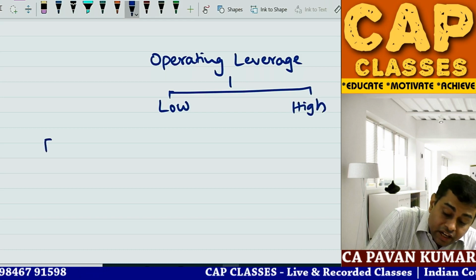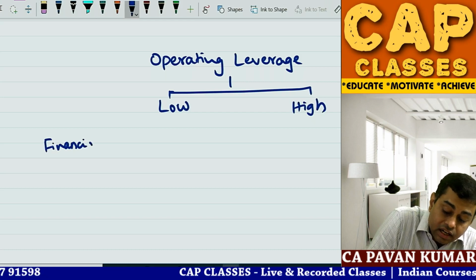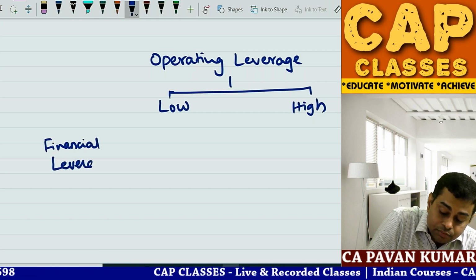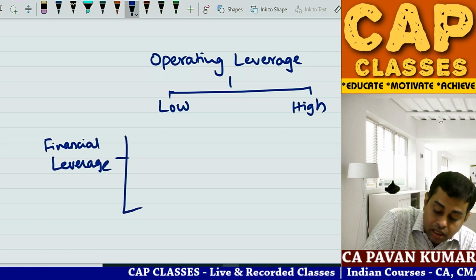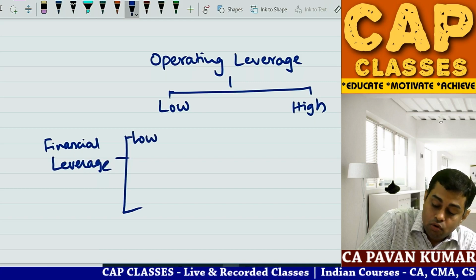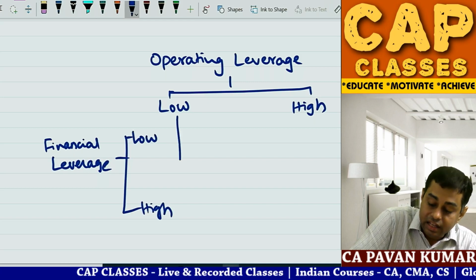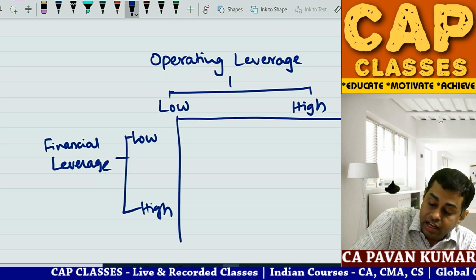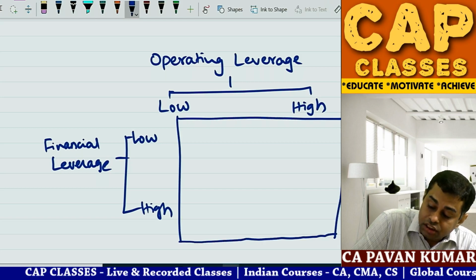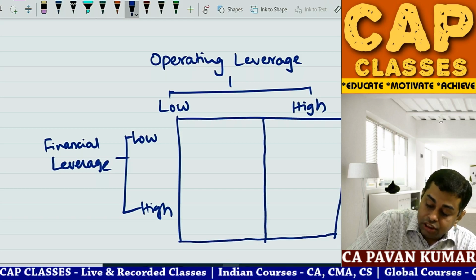Financial leverage, or financing leverage, also can be low, it also can be high. So therefore there are how many situations? 4 situations.